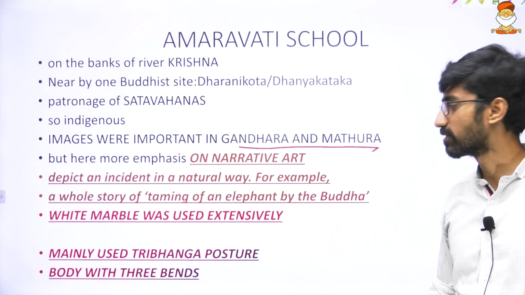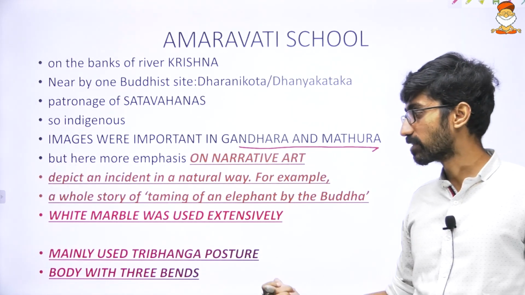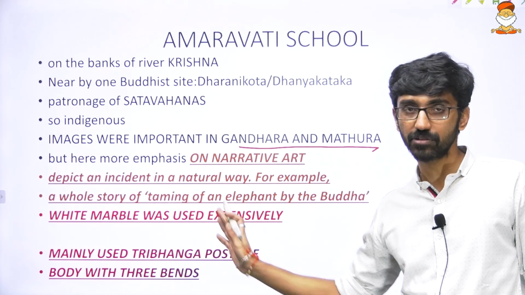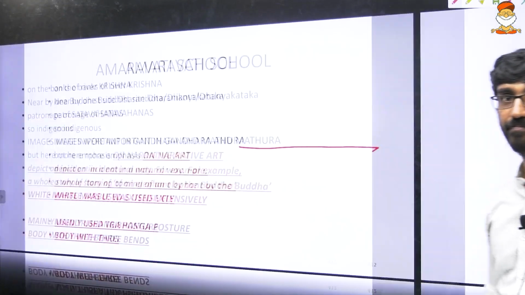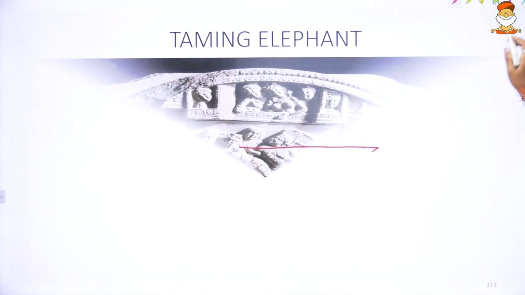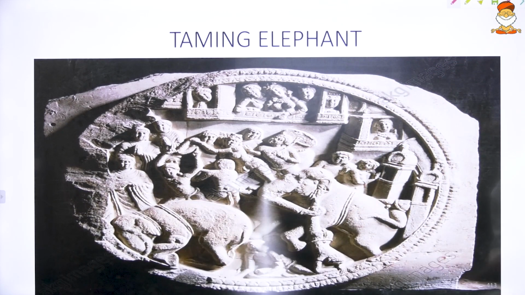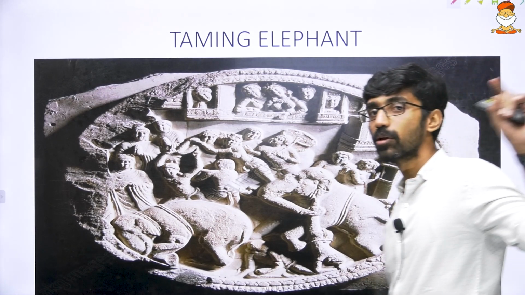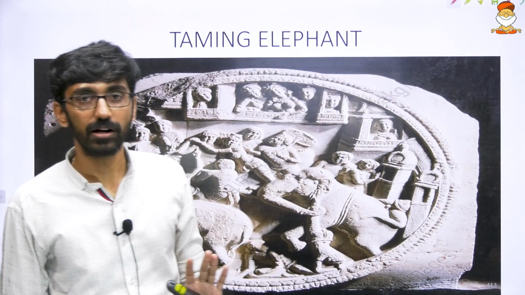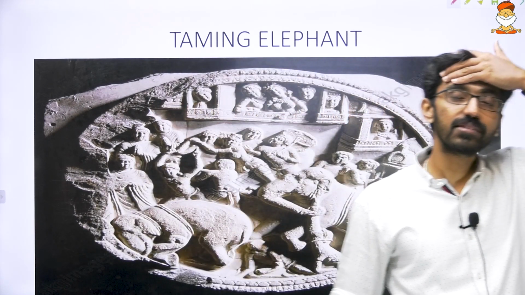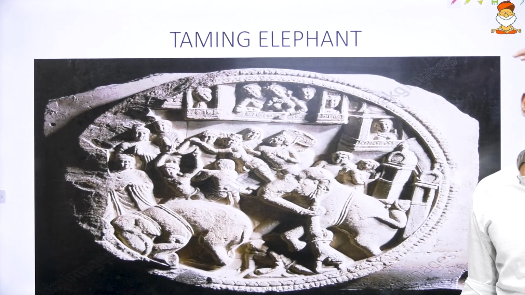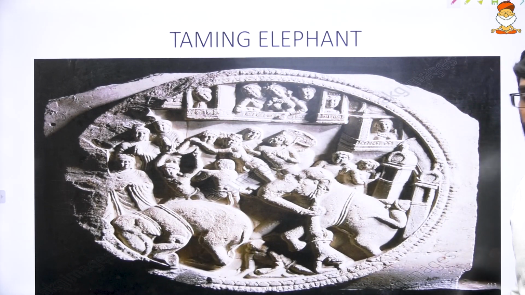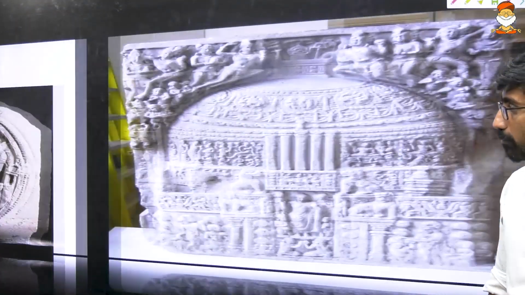This question was also asked, I guess, on tribhanga. I think I missed this particular question in this session. So this is the taming of the elephant. This is narrative art. Buddha is taming the elephant, and this is represented in the Amaravati school. But standalone images were in Gandhara and Mathura. Gandhara mainly Buddhist images, Mathura mainly all three religions, all the gods. But here again majorly Buddhism.